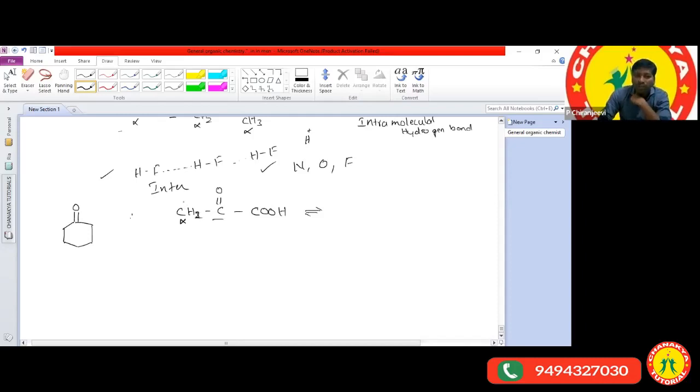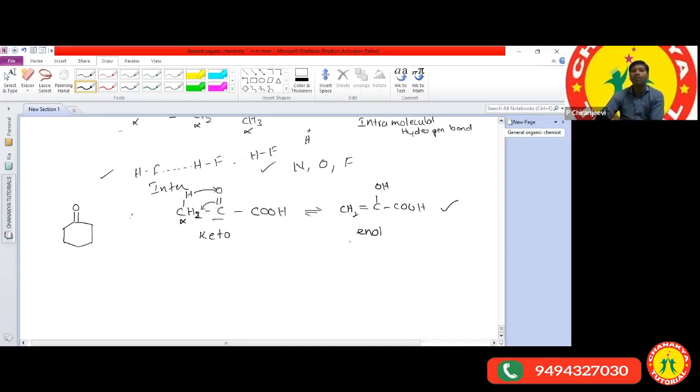To make you understand, I'm going to write like this. When this hydrogen is shifted towards the oxygen and the pi bond is shifted between carbon and carbon, then it is converted into CH2 double bond C, OH, COOH. We can call this the keto form and this the enol formation. Of these two, which one is more stable?